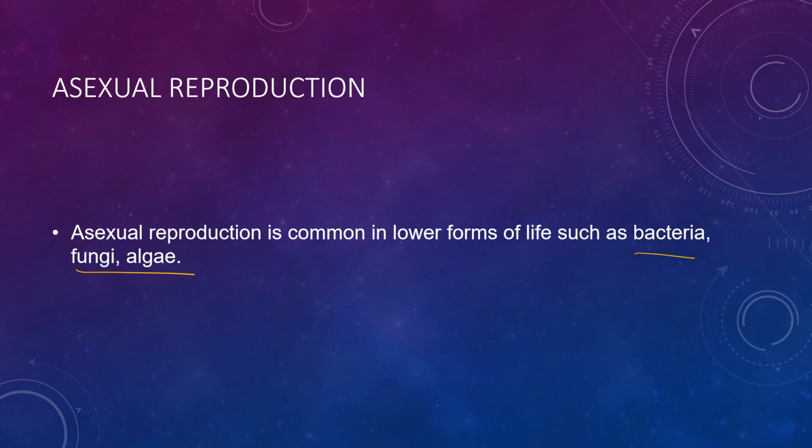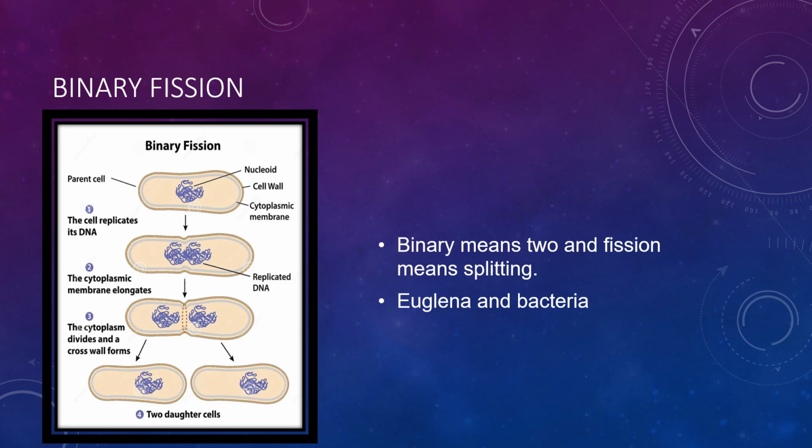So what are the types of asexual reproduction we are seeing here? We will discuss them one by one in detail. First we are discussing binary fission or multiple fission. So first we will take binary fission. What does the term binary mean? Binary means two, and fission means splitting.